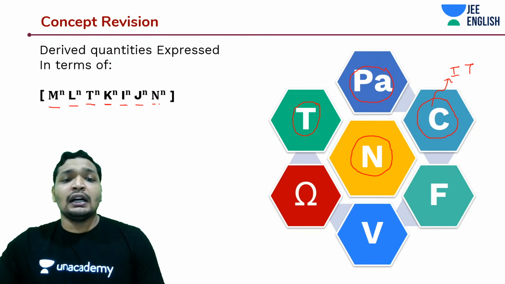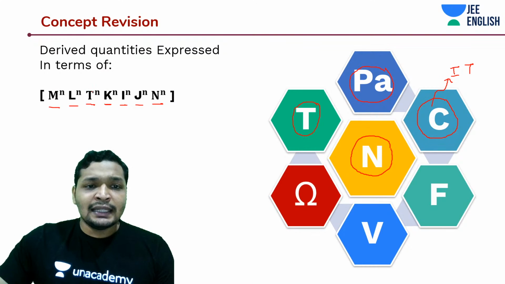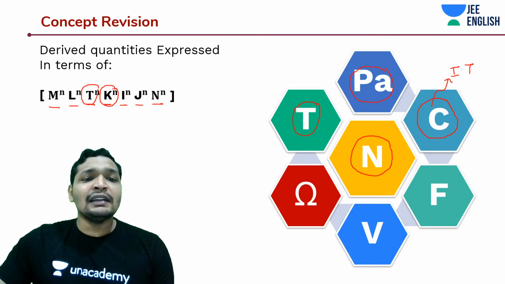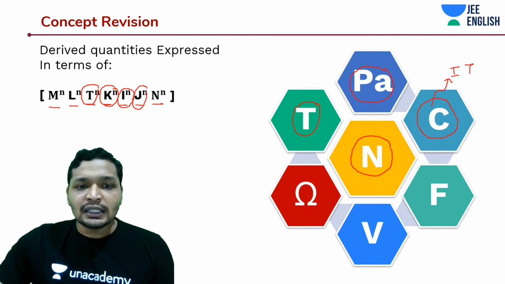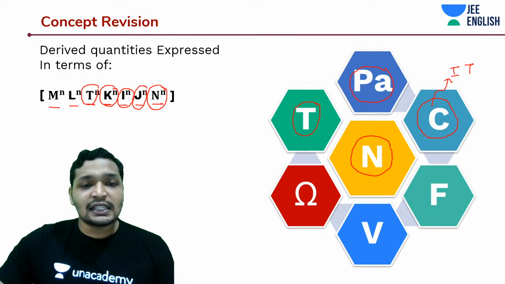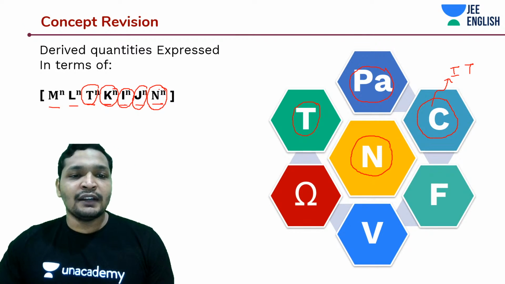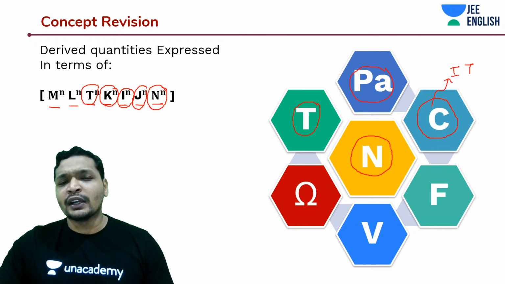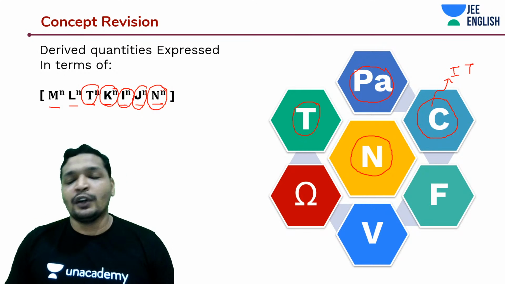And guys, what is M? M represents mass, L represents length, T represents time, K represents temperature, Kelvin, I represents current, J represents luminous intensity, N represents your amount of substance whose SI unit is mole. Okay, so these are the 7 things to express any derived quantity. Any quantity across the world can be expressed using these fundamental quantities.